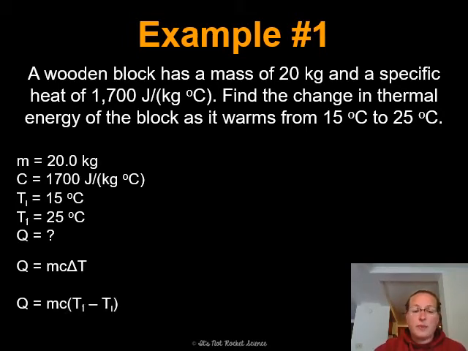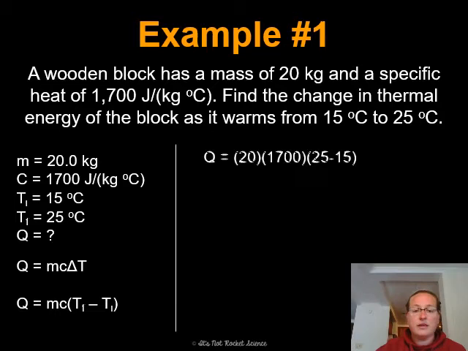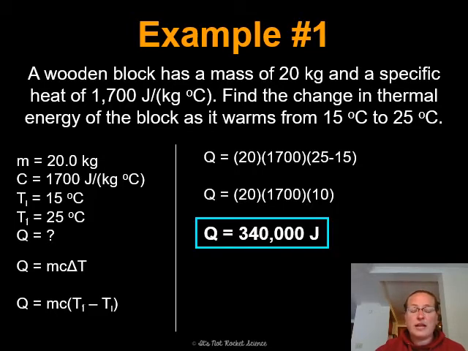For delta T, we remember we are going to take the final temperature and subtract the initial temperature. You want to make very sure you know which one is the initial, the temperature that you start with, and which is the final temperature. So we're going to plug this in. Q equals 20 times 1700 times 25 minus 15. You want to be very sure that you are following the order of operations so that you get the correct answer. First subtract 15 from 25, which reduces down to 10, and then you can multiply these out. You're going to get 340,000 joules. That is going to be the change in energy of the block as it warms from 15 degrees to 25 degrees.